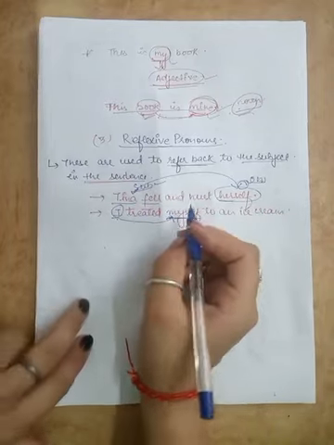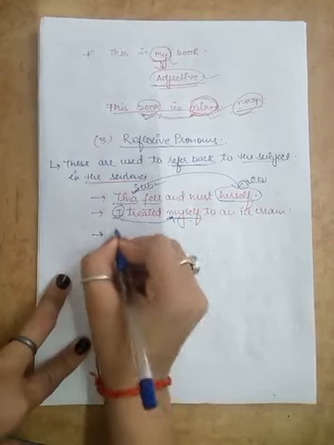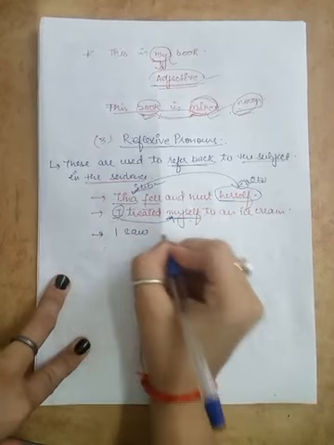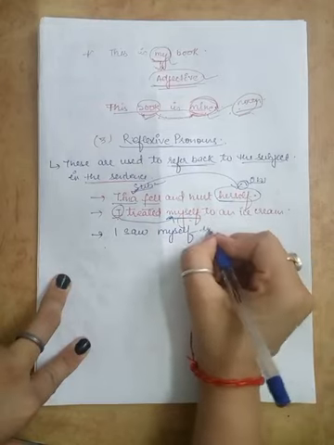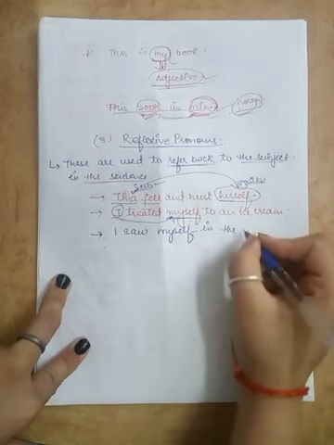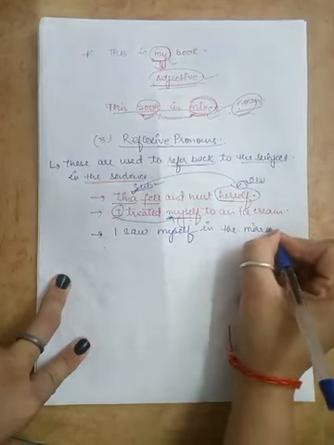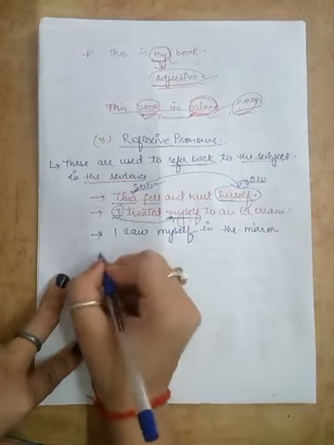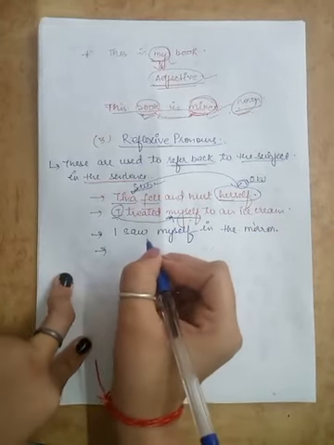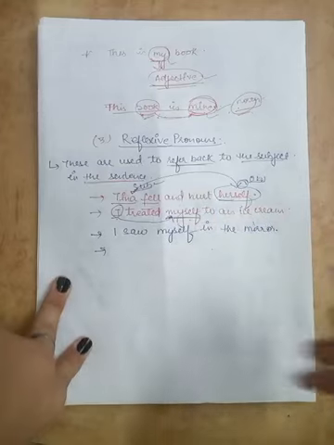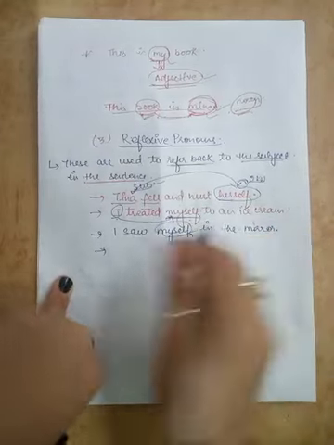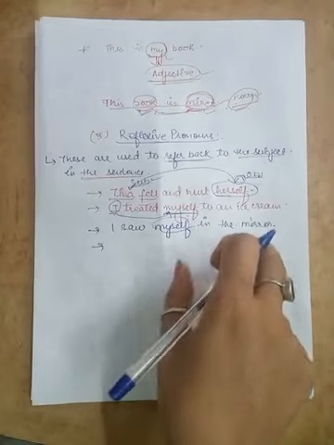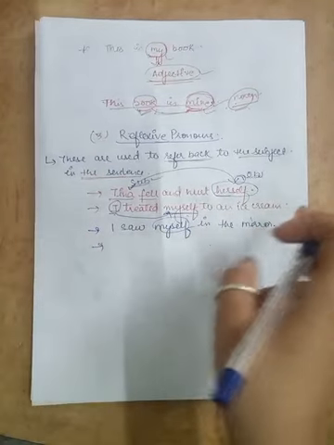For example, if I say I saw myself in the mirror. Okay, or if I say we bought ourselves a snack, so words like myself, herself, ourselves, the words that are used to describe the subject are reflexive pronouns.